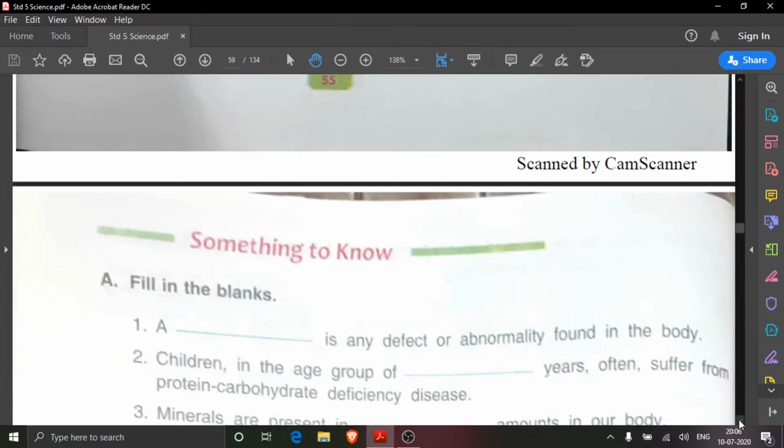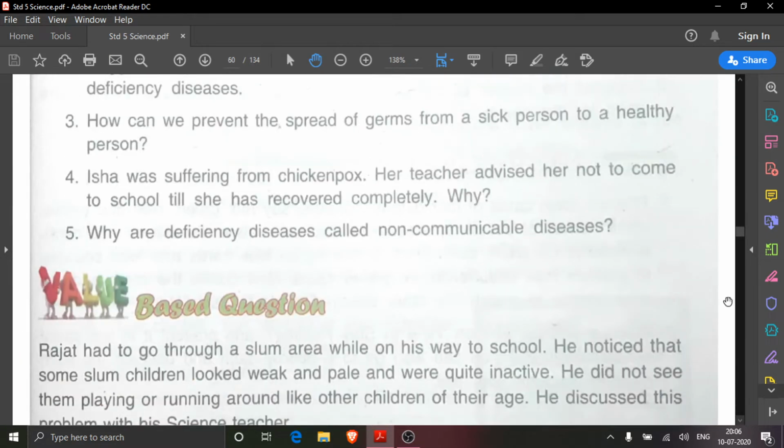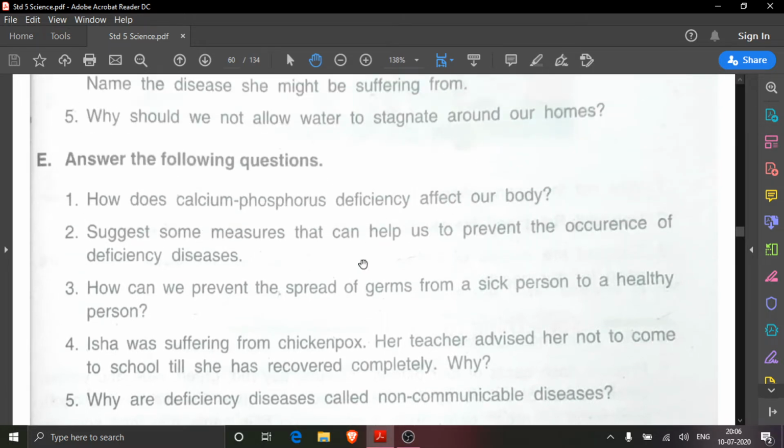In the previous two classes you have done the ABC parts and D parts. So today it's time to see the answers of E part, and then I will give you a PDF form which you will write in your science notebook and then you will submit it on our WhatsApp group. E first question. First you see what is E first question. How does calcium phosphorus deficiency affect our body?